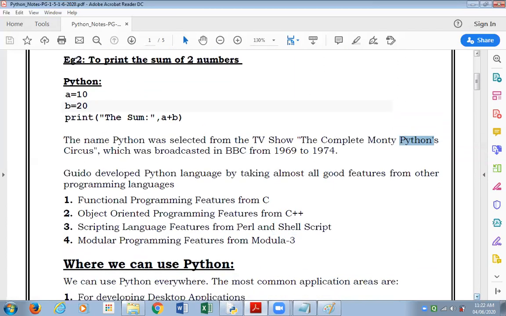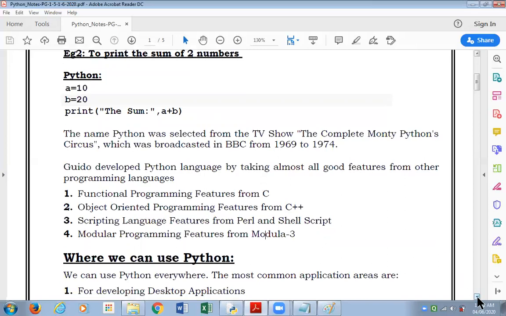Guido developed the Python language by taking almost all good features from other programming languages. Yes, Python has functional programming features from the C language, object-oriented programming features from C++, scripting language features from Perl and Shell, and modular programming features from Modula-3. These good features of these respective languages are all incorporated in Python. And that's why Python is becoming very, very popular.